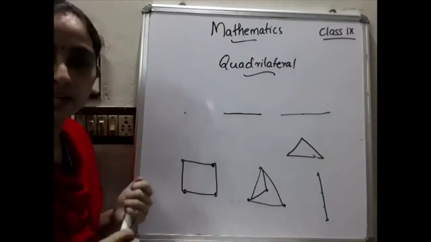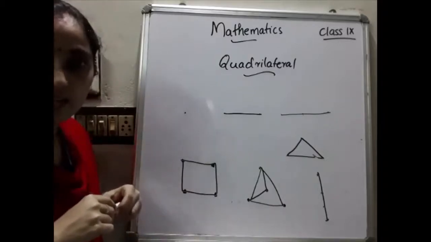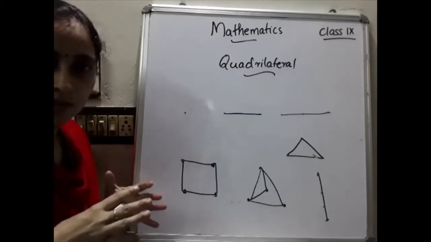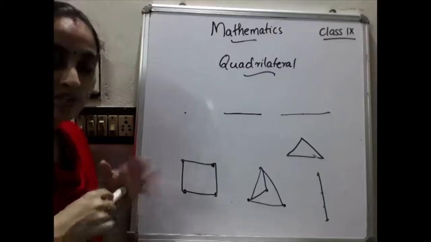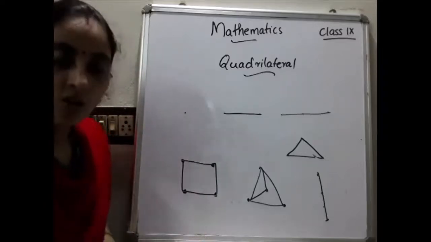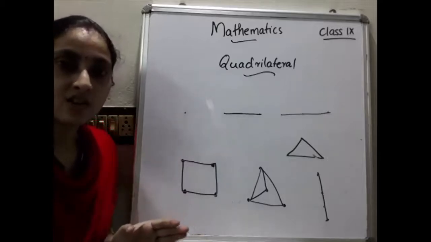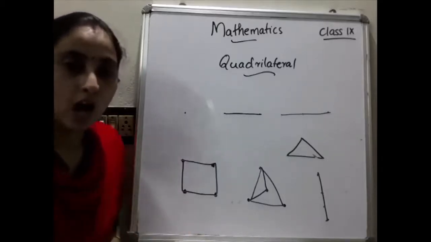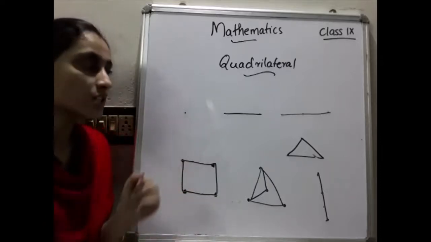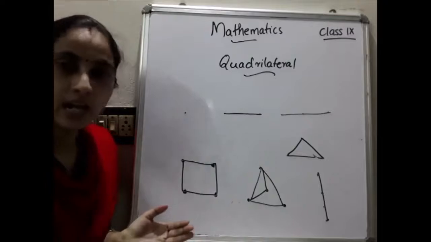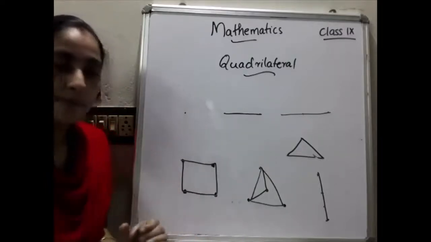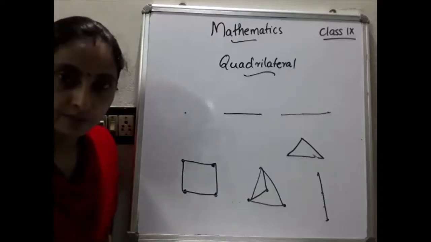Quadrilateral. You already studied it in 8th standard, in the chapter Understanding Quadrilaterals. I don't know how many of you remember that, because there we went through so many properties. All those properties we are applying here, not theoretically proving them. How do you get parallelograms, opposite sides are equal, all those things we are explaining here with the help of congruence of triangles. Okay, that is the basic idea of this chapter.